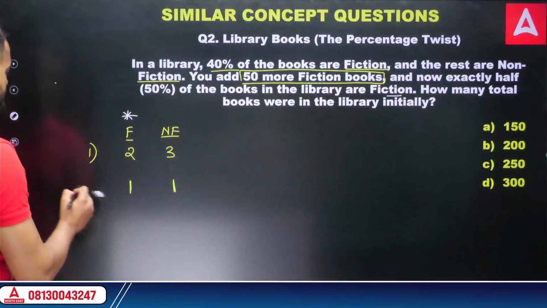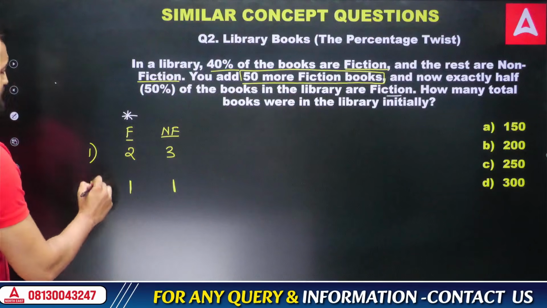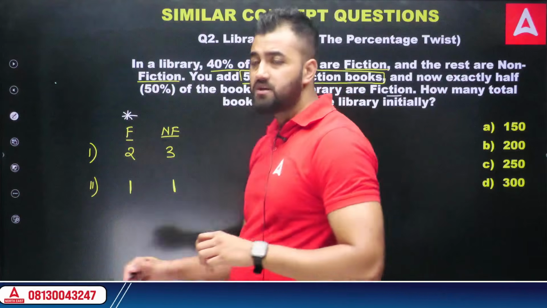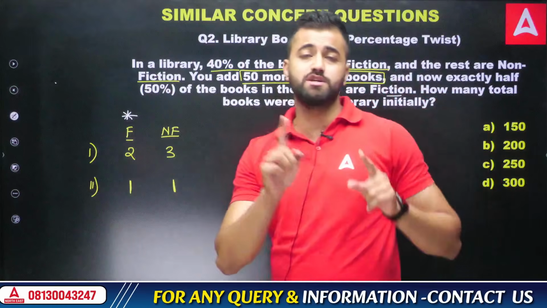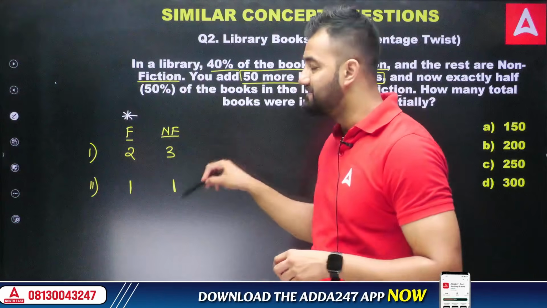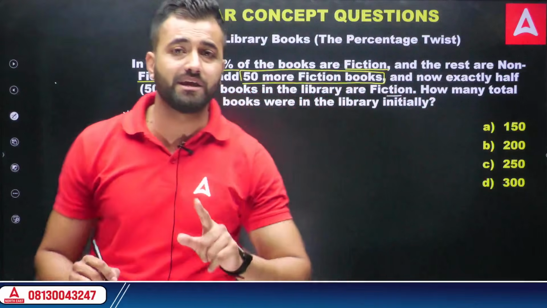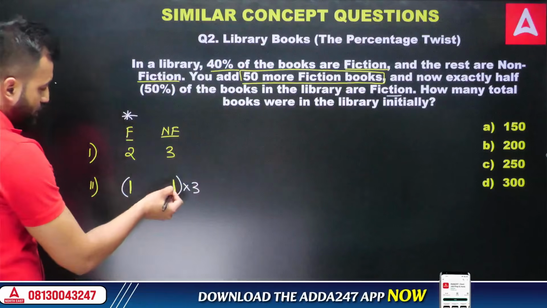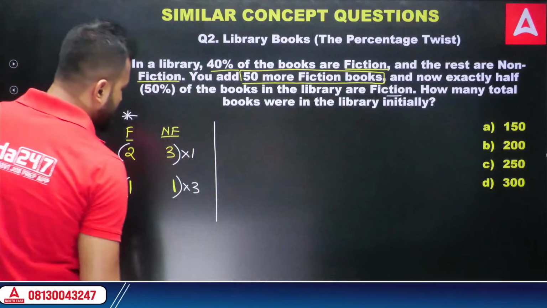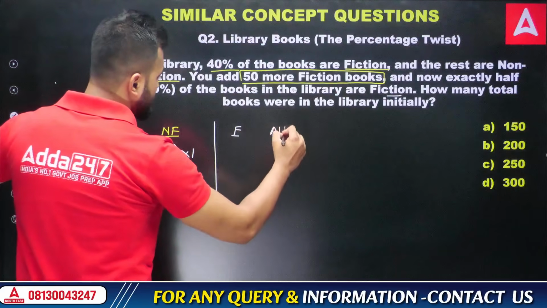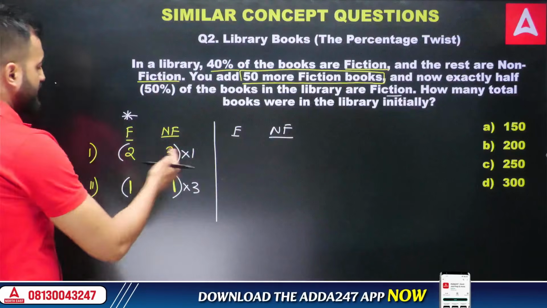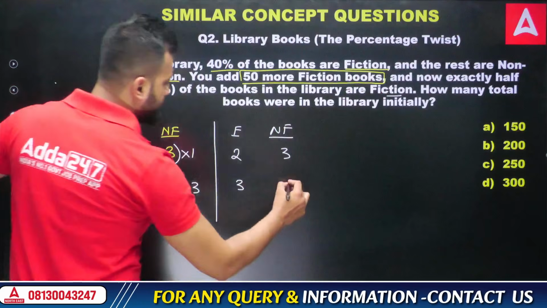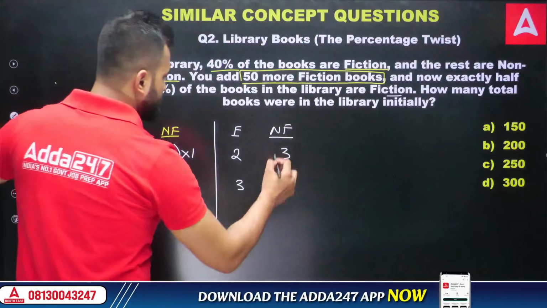Now we can use the concept that we have learned just now in this complicated question as well. What was the concept? Let's see what we are adding. We added fictional books, not the non-fictional books. So we need to make non-fictional books same. This is 3, this is 1. It's not same. So we want to make them same. How do we make it same? Whatever number is at the top, just multiply at the bottom, and whatever number is at the bottom, just multiply it at the top. In that way, we can get a new ratio which will give us the answer within 2 minutes. So 1 into 2 is 2. 1 into 3 is 3. And out here, 3 into 1 is 3. 3 into 1 is 3. Now, as we see properly, my number of non-fictional books has become same.